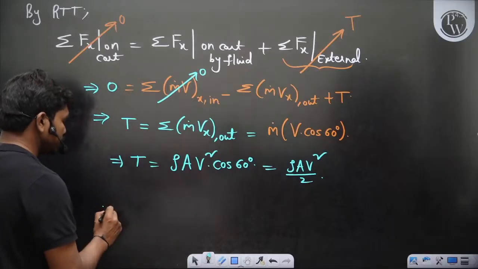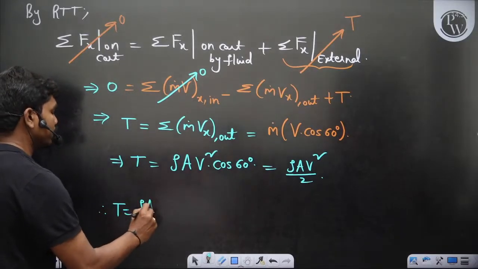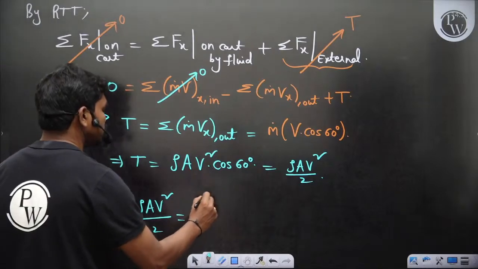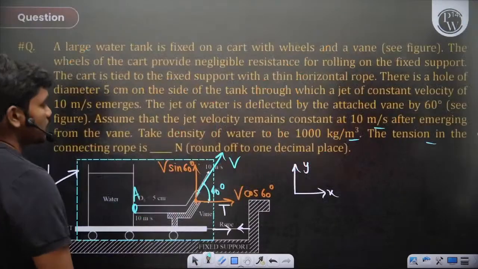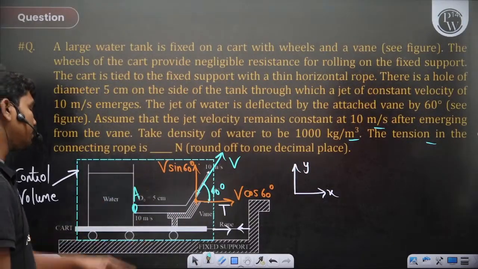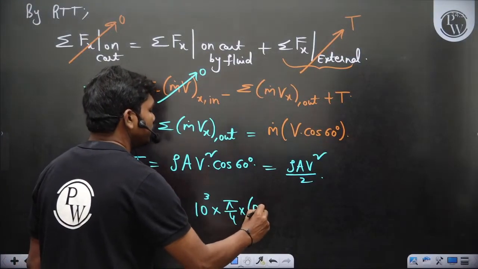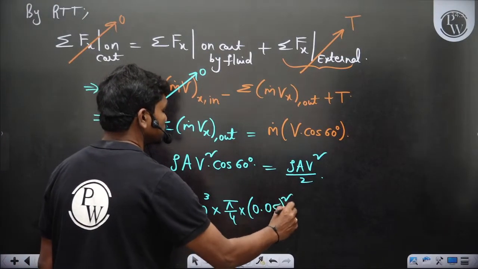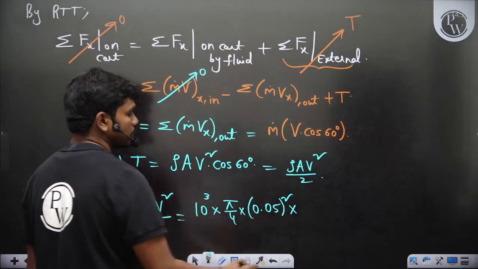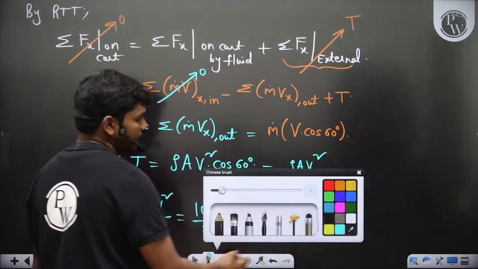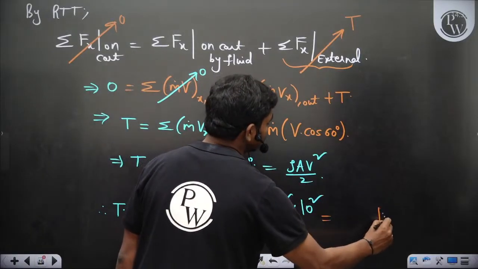Therefore T is equal to rho A V squared upon 2, and if you simplify this, the density of water is 10 cubed, then the area of cross section of the flow, this is an outlet of 5 centimeter, so pi by 4 into 0.05 meters squared, into velocity squared, so 10 squared, divided by 2. Okay, so if you simplify this, you would get the answer in newtons.